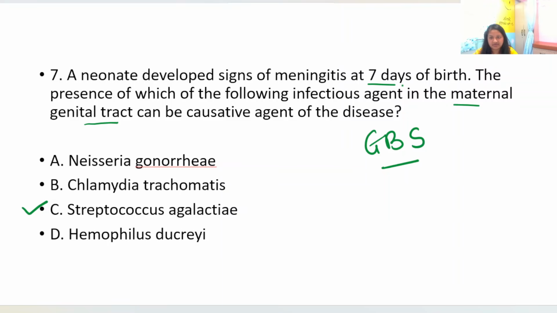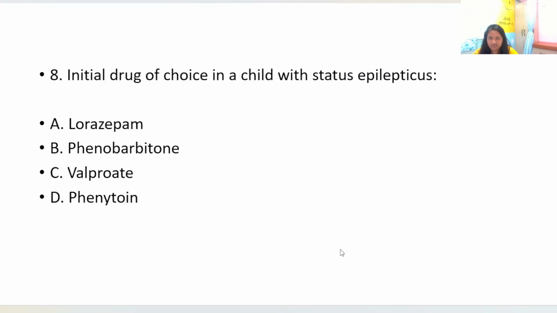in the maternal genital tract and can be transmitted at the time of delivery to the baby and present as meningitis or sepsis in the baby.